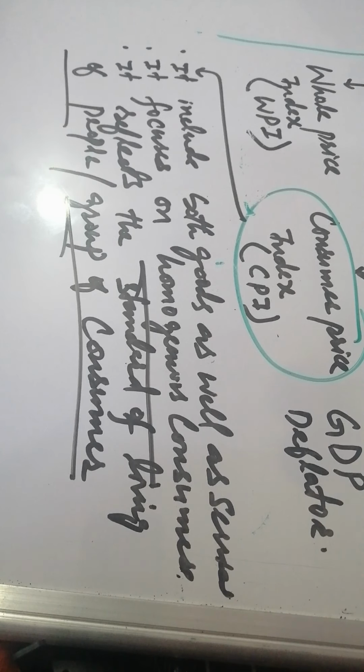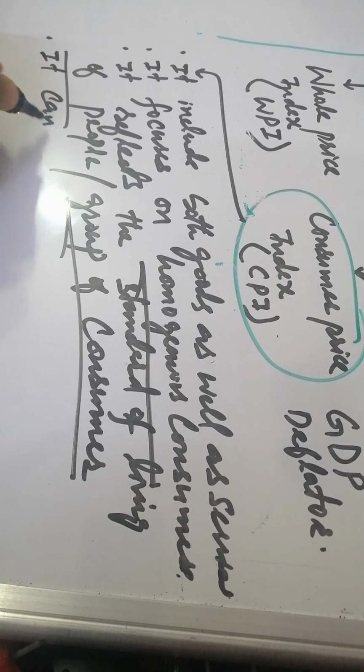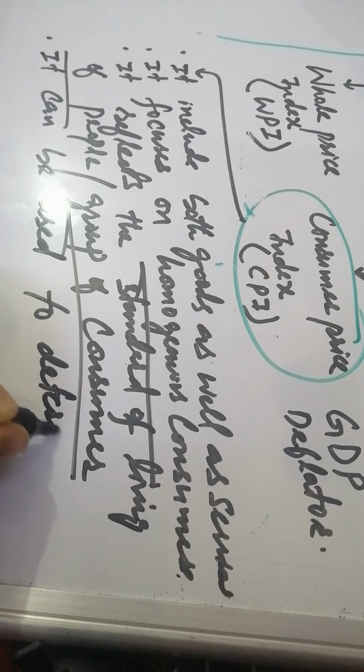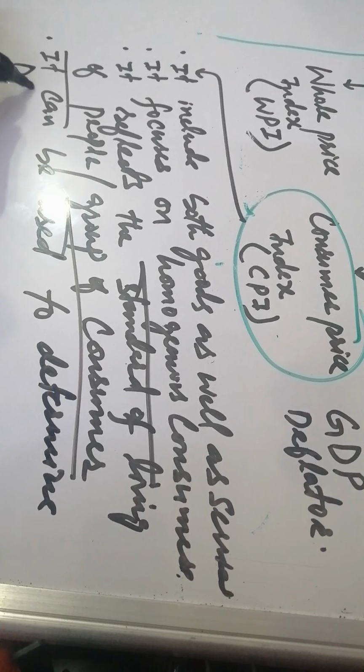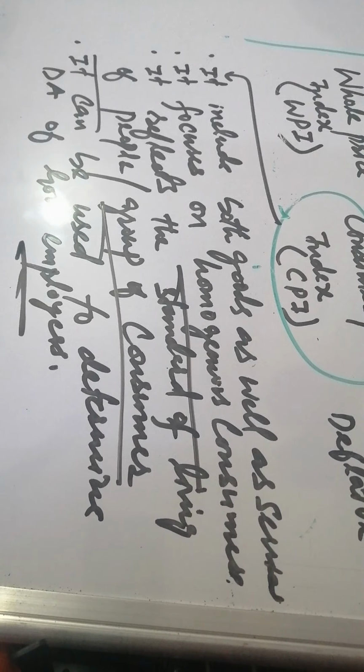So then we can say that we can use this consumer price index to determine the dearness allowance, that is DA, of government employees. If it reflects the standard of living, we can say it can be used to determine it. ओके, गवर्नमेंट एम्प्लॉयज़ जो हैं उनका DA, डियरनेस अलाउंस, हम किससे कैलकुलेट कर सकते हैं या डिटरमाइन कर सकते हैं, that is consumer price index.